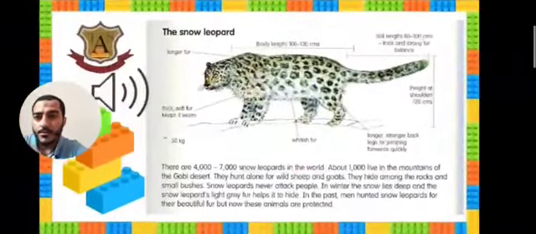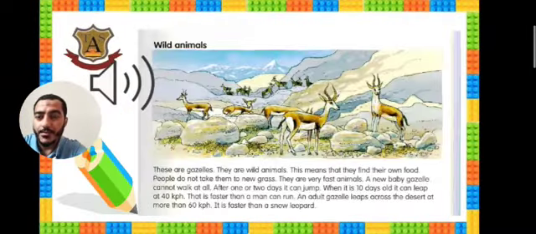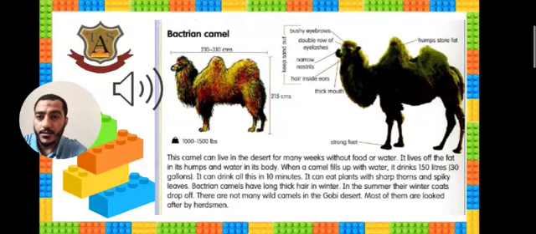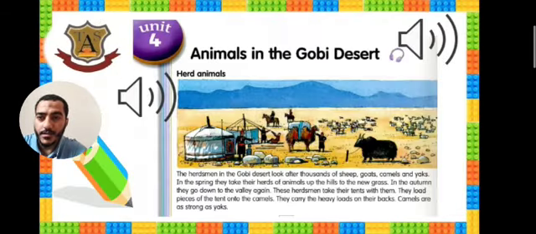Now, I'm going to read and explain the words and the lesson as a whole. Okay, so listen carefully now. The title, as we said, is Animals in the Gobi Desert. We said that the Gobi Desert is a place in Asia. It's a desert, and it has people and animals. They live there.